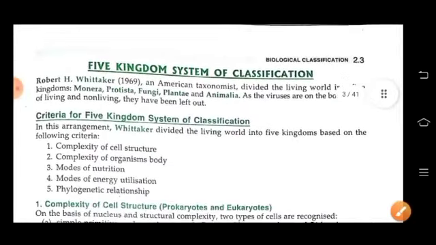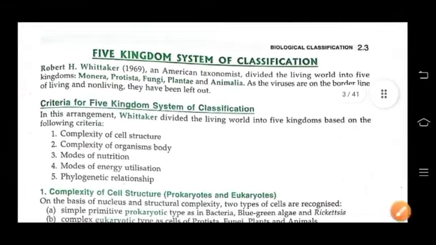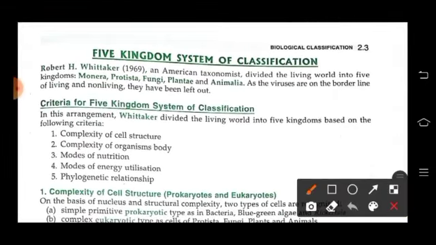Now come to five kingdom system of classification. Robert H. Whittaker, an American taxonomist, in 1969 divided the living world into five kingdoms: Monera, Protista, Fungi, Plantae and Animalia. As viruses are on the borderline of living and non-living, they have been left out.